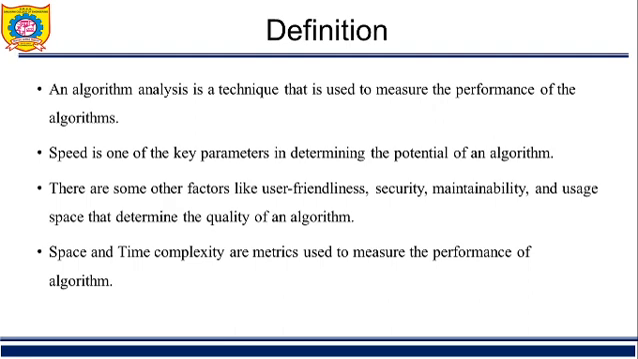Similarly, in computer science, there are multiple algorithms available for solving the same problem. For example, if you want to sort numbers, there are lots of algorithms available like insertion sort, quick sort, bubble sort, merge sort. Then which algorithm is good, that you can find out by analysis of different algorithms. So algorithm analysis helps us to determine which algorithm is more efficient in terms of time and space.